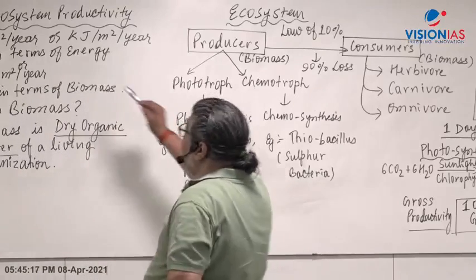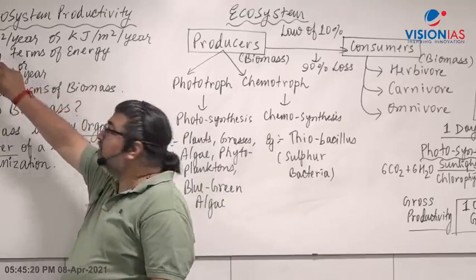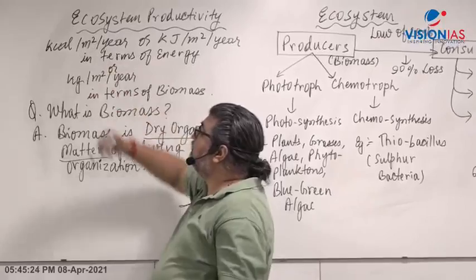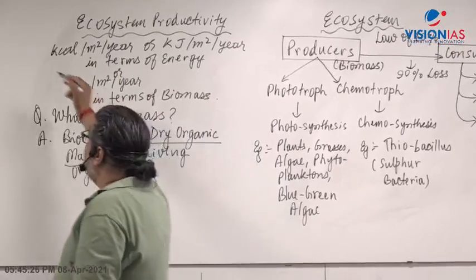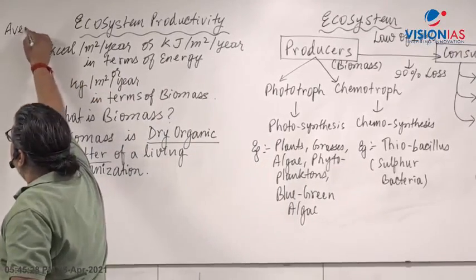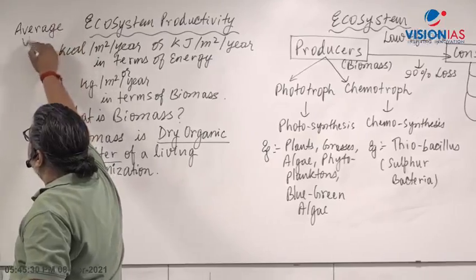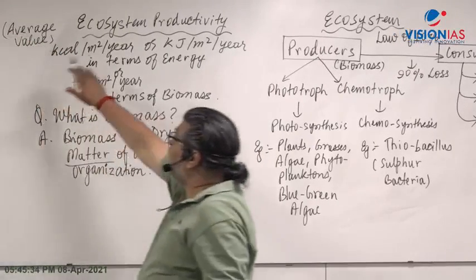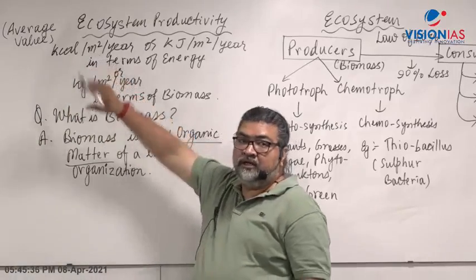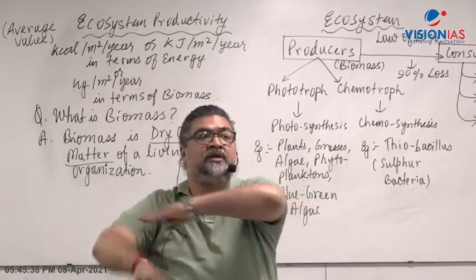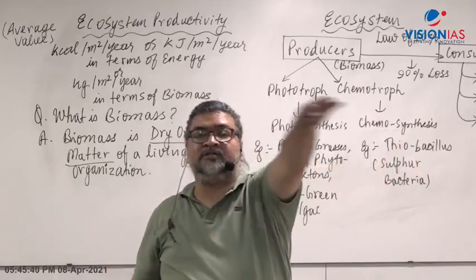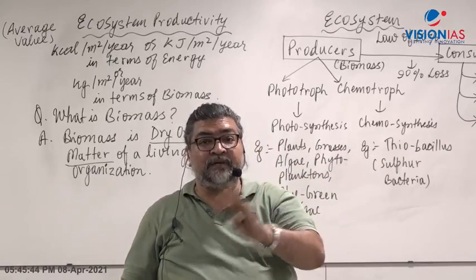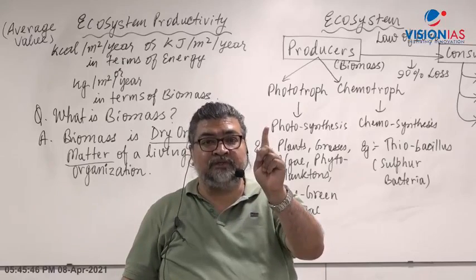So we take into account area. Different ecosystems will have different values, so we take an average value, not an absolute value. You average it over area. Let's say in a forest you take 100 square meters, you divide by 100 and calculate for 1 square meter.